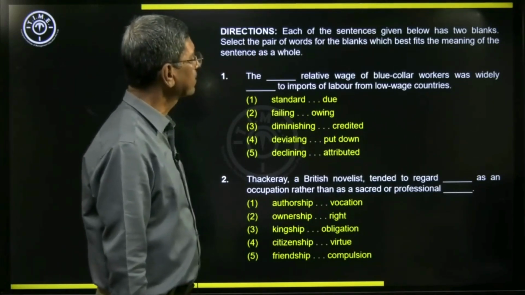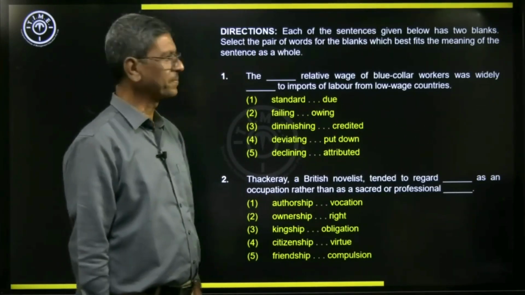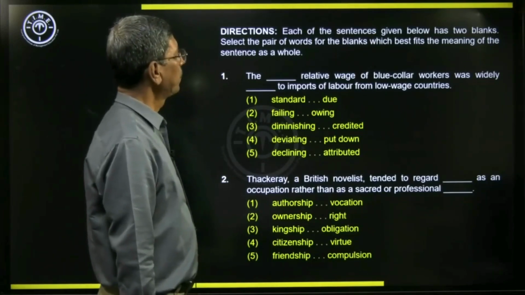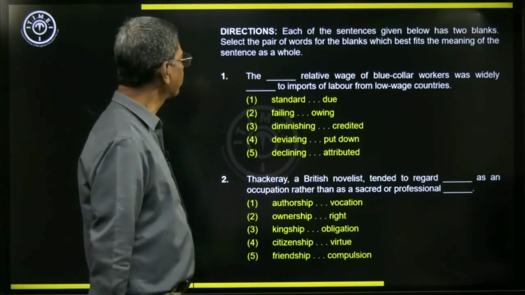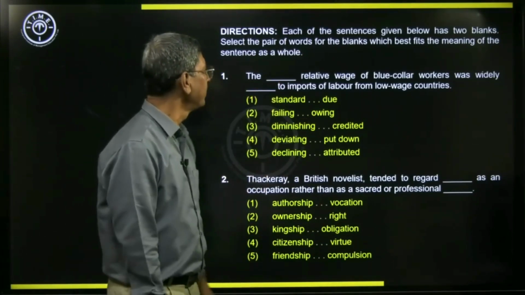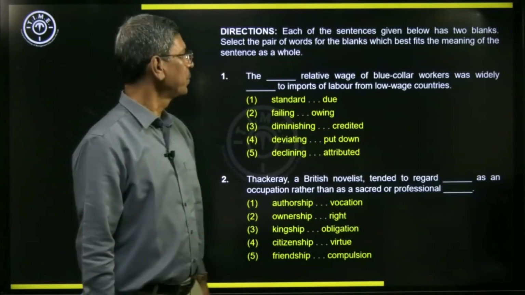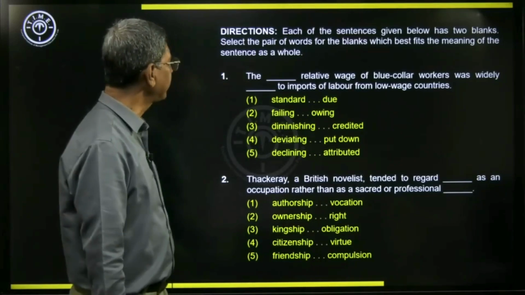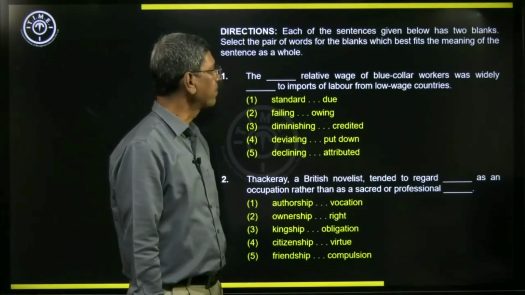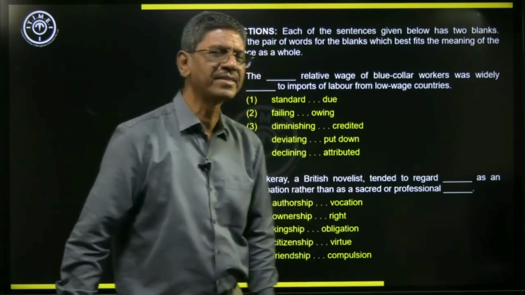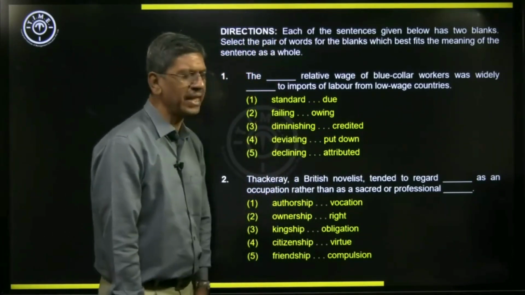Each of the sentences given below has 2 blanks. Select the pair of words from the options which best fits the meaning of the sentence as a whole. So this is our first sentence. The dash relative wage of the blue-collar workers was widely dash to imports of labor from low-wage countries. These are the 2 blanks that we have.